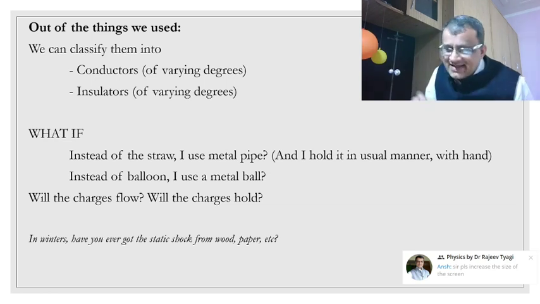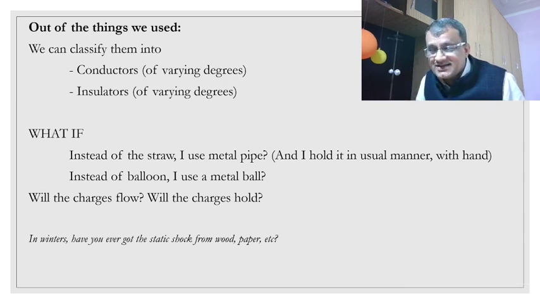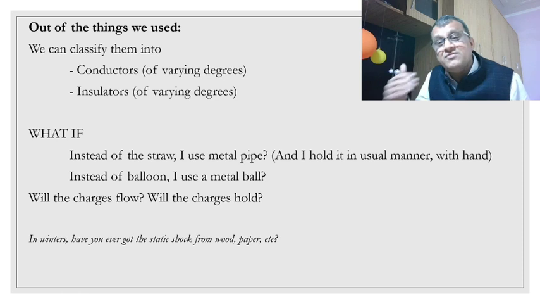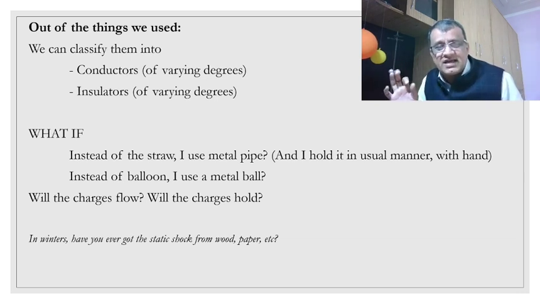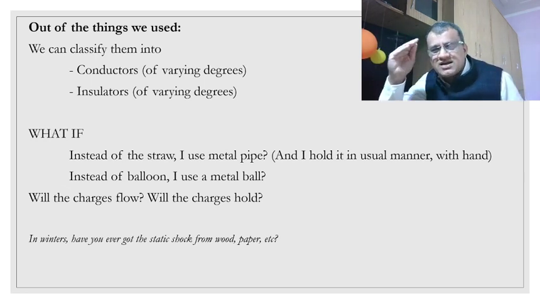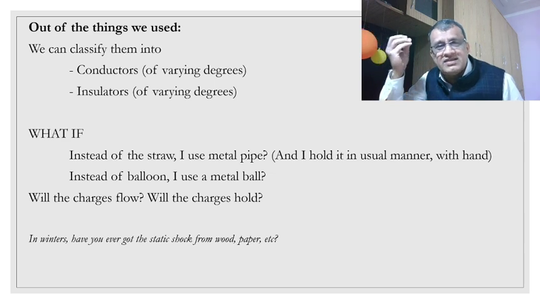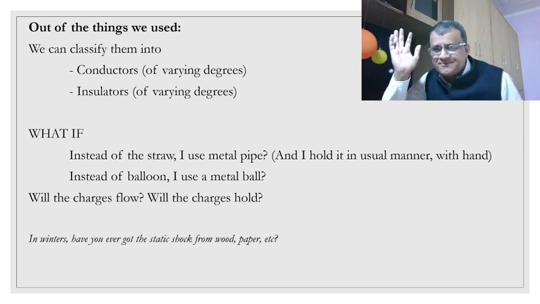So out of the things that we have used so far, you can classify them into 2: conductors, but conductors are of varying degrees. Good conductors, better conductors, even better conductors. And then there are certain things which are not in your syllabus right now, but a slight mention is there in your syllabus. That is superconductors. But then when you go towards the bad side of a conductor, say not so good conductor, and then you come to a state where things don't conduct, and you start calling them insulators.